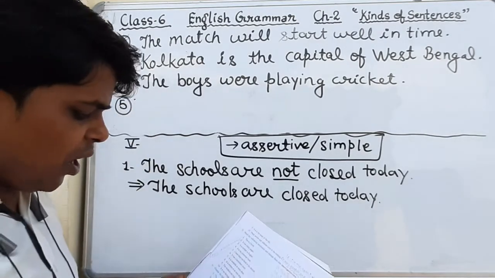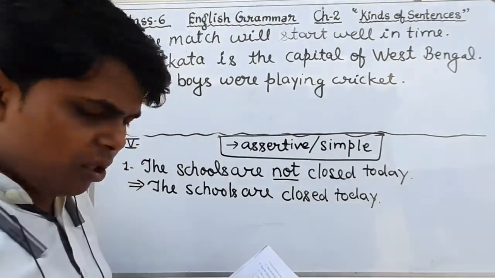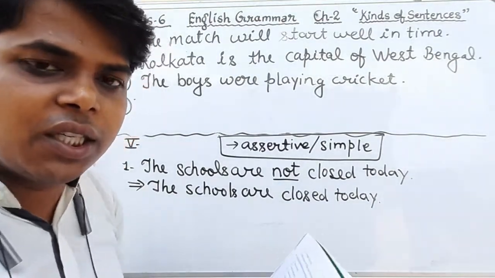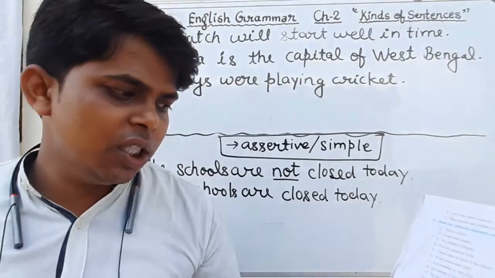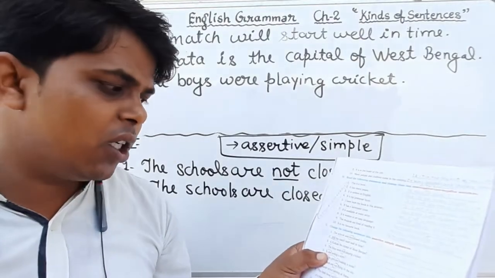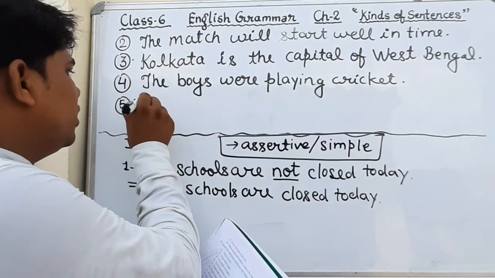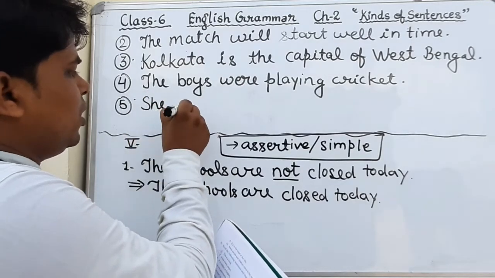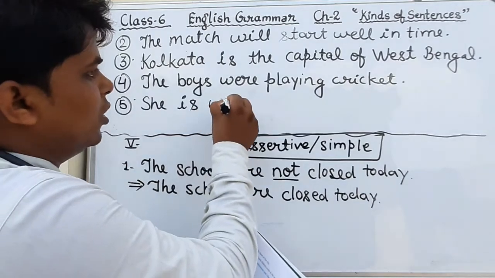Now question number 5. Is she writing a story? Again, it is an interrogative sentence because here in the beginning the helping verb is is used, therefore it is an interrogative sentence and we have to convert it into assertive form. So the sentence will be, she is writing a story.